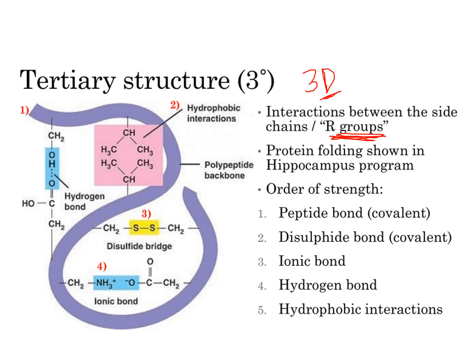There are various types of bonding present in the tertiary structure. Like the peptide bond, which we have already discussed, that forms between the amino acids and forms the peptide chain. Next is the disulfide bond. This is also a covalent bond which forms between sulfur atoms. We already know that there are amino acids which have an SH group, that is cysteine.